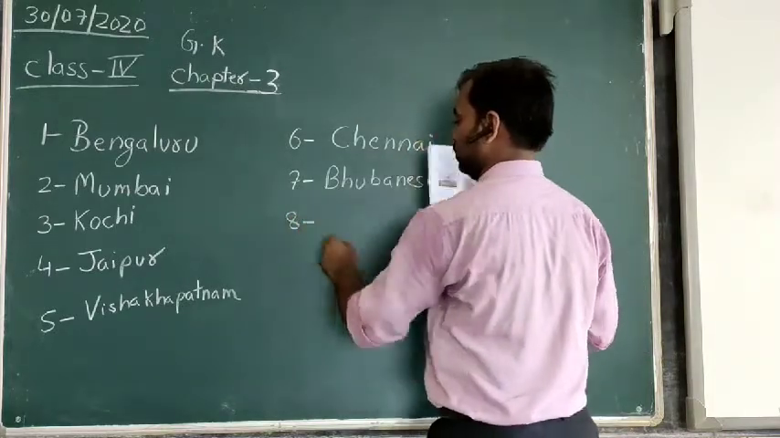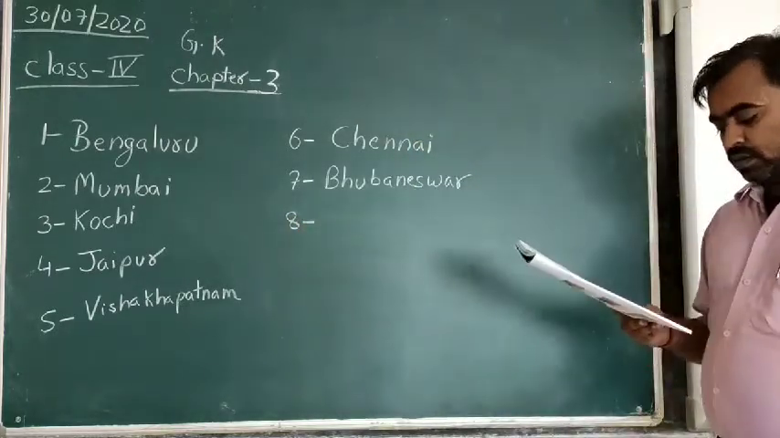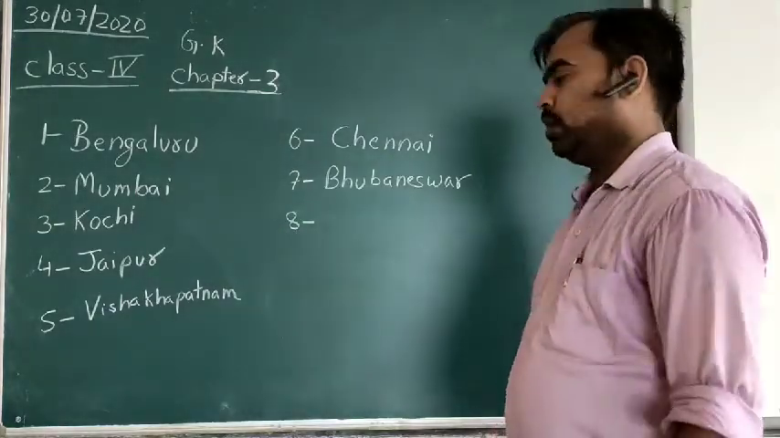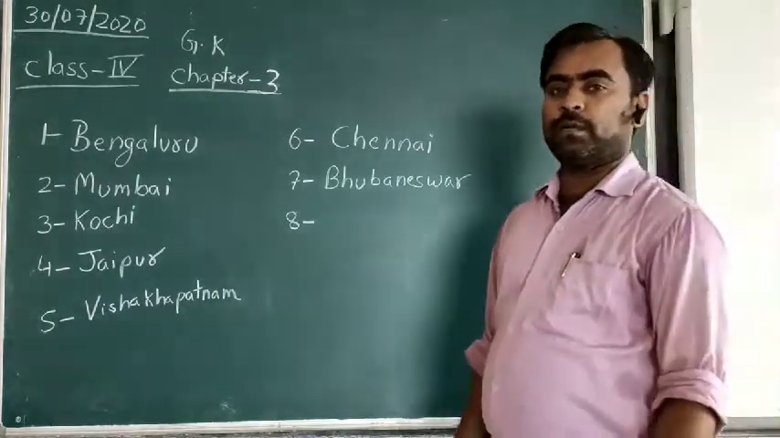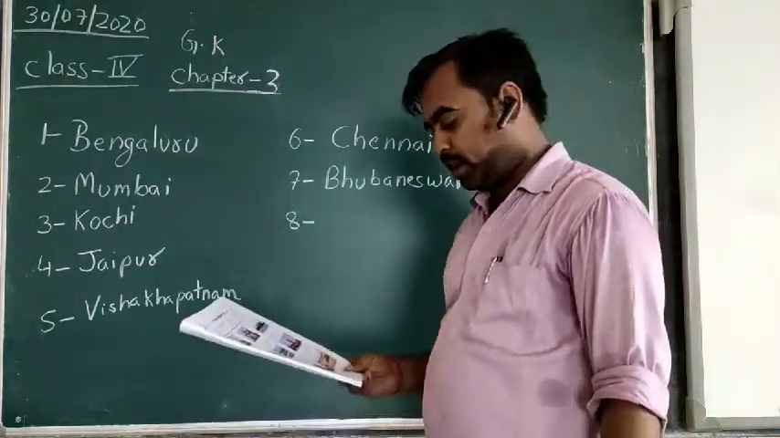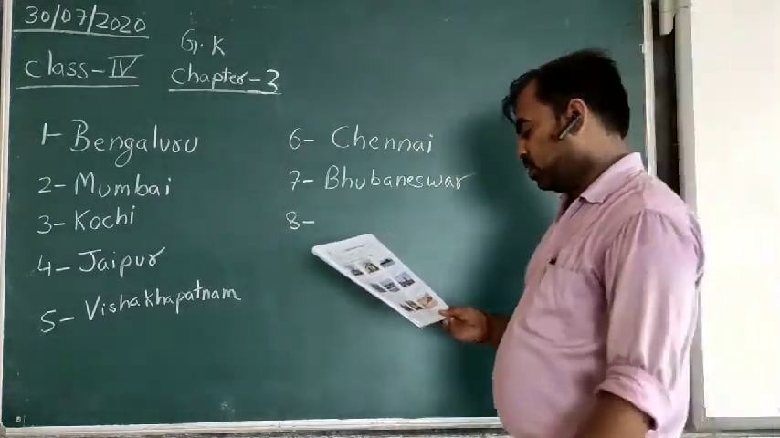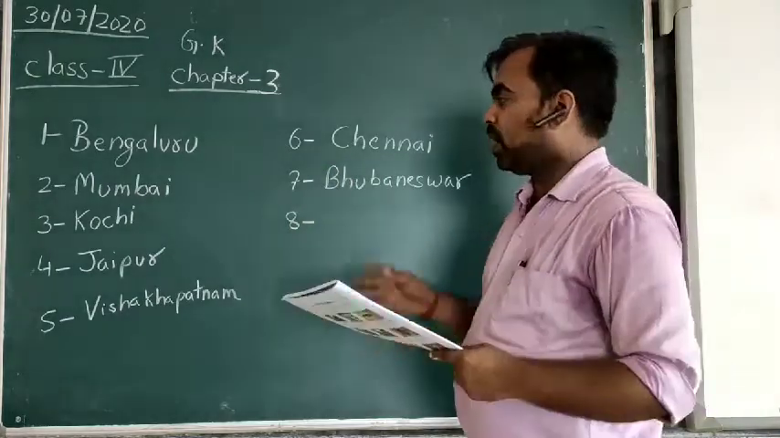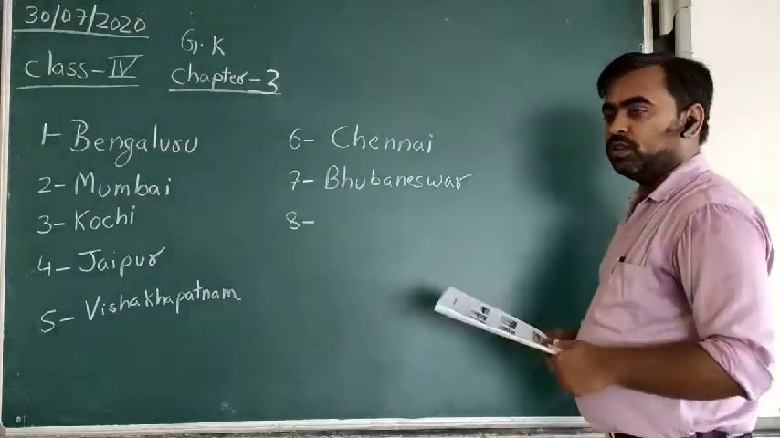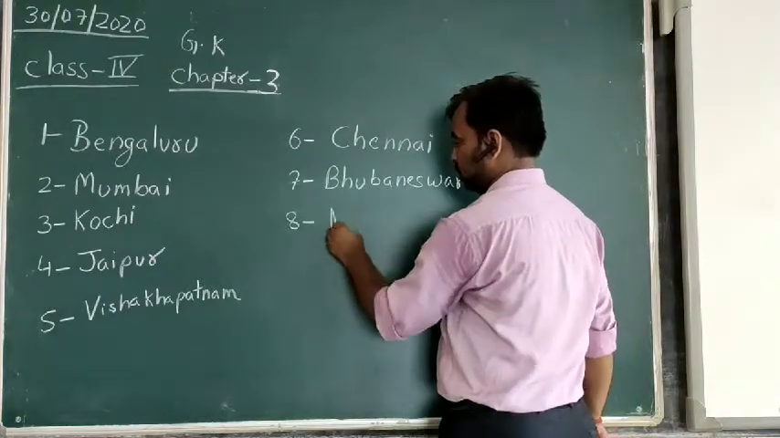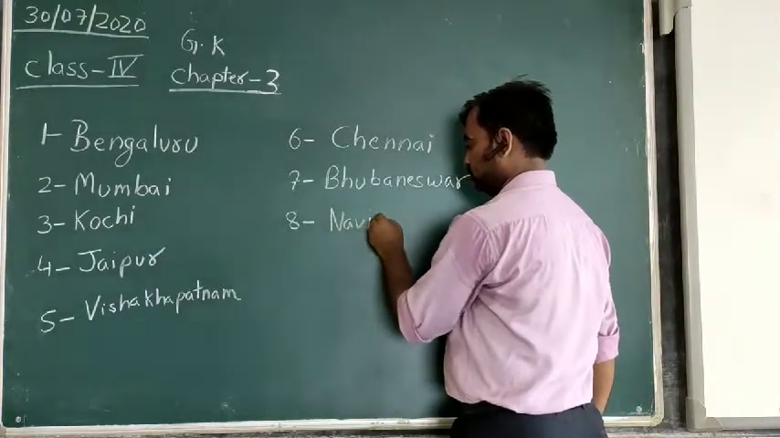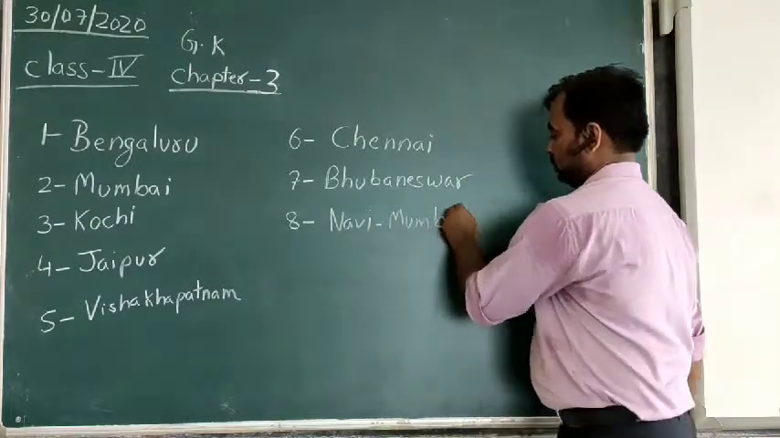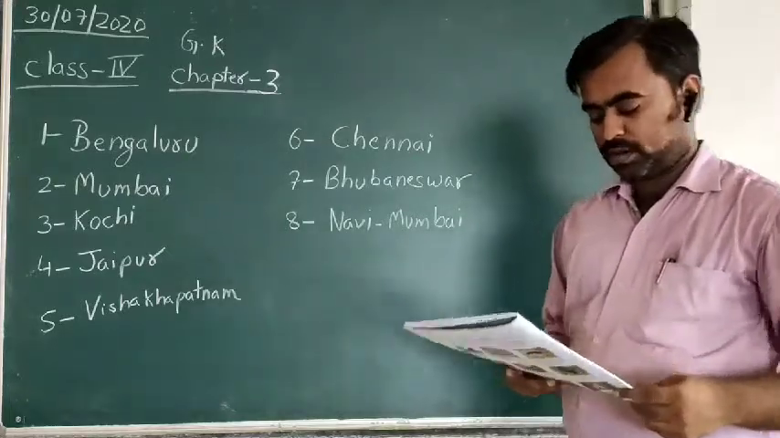Eighth one is this. It is the largest planned city in India. The city which was all developed after planning, the well-planned city of India. The largest planned city of India is Navi Mumbai, a part of Mumbai. It is the part of Mumbai which is known as Navi Mumbai.